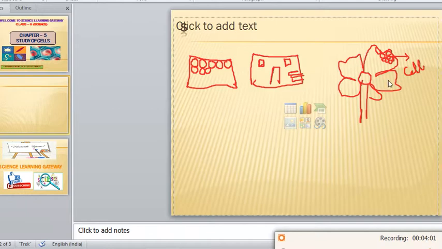For example, if cells are present in an animal like a tiger or elephant, then all the functions inside that tiger or elephant will be carried out by the cells. Cells will combine together to form tissues. Tissues will combine together to form organs, organs will combine together to form organ systems, and organ systems will combine together to give a particular organism.